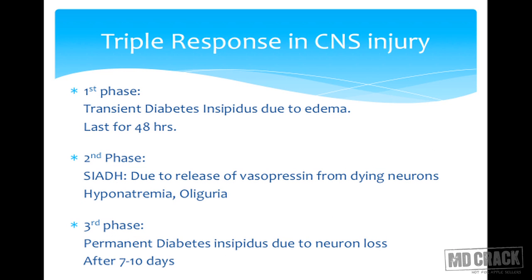In a patient of any CNS injury or a central nervous system surgery, there is a typical triphasic or a triple response. During the first phase, there is a transient diabetes insipidus. During the second phase, which is after 48 hours, there may be a phase of hyponatremia, oliguria, and this is because of the release of vasopressin. And the third phase is permanent diabetes insipidus, which occurs beyond 7 days of the insult.